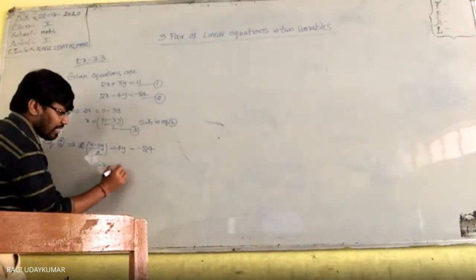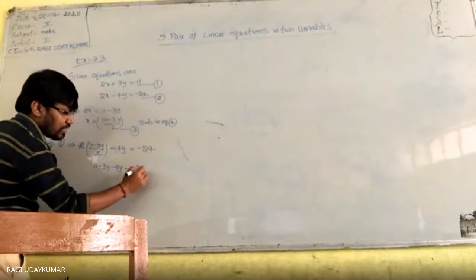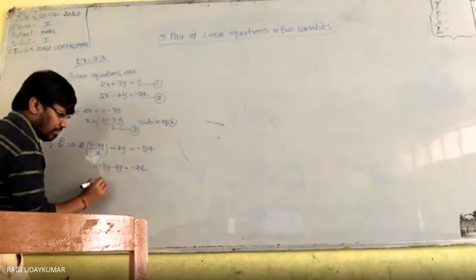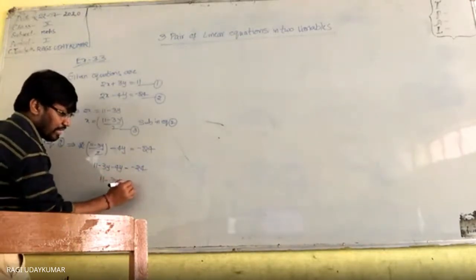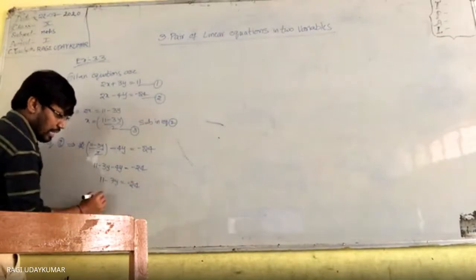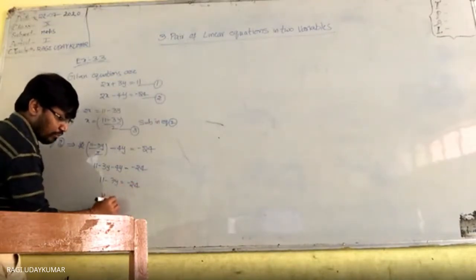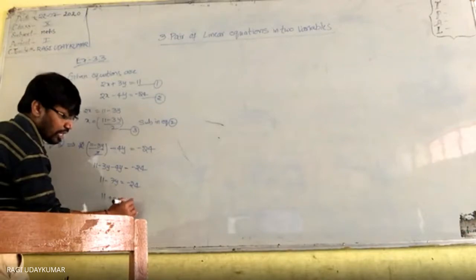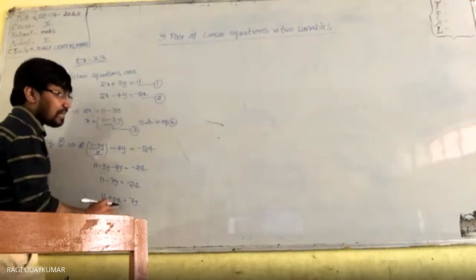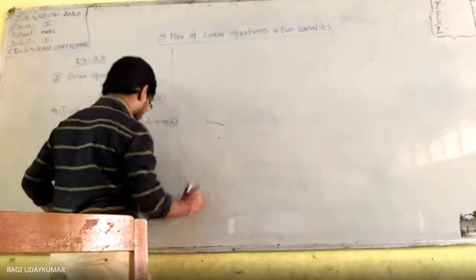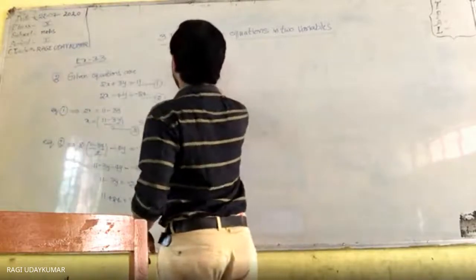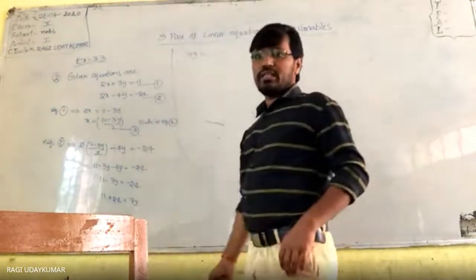11 minus 3y minus 4y is equals to minus 24. 11 minus 7y is equals to minus 24. 11 ये 24 इधर लेके आओ, 7y उधर लेके आओ. So 7y is equals to what do you get here? Yes, tell me. If you are able to see, you tell me.